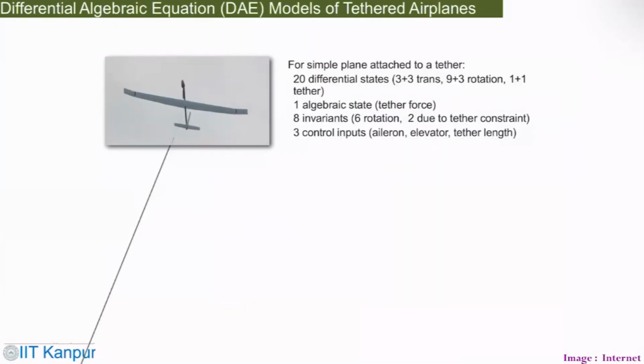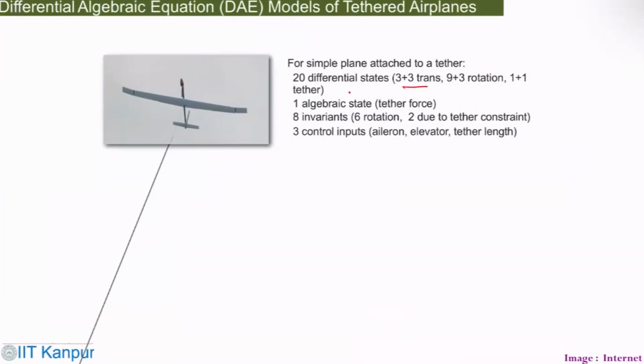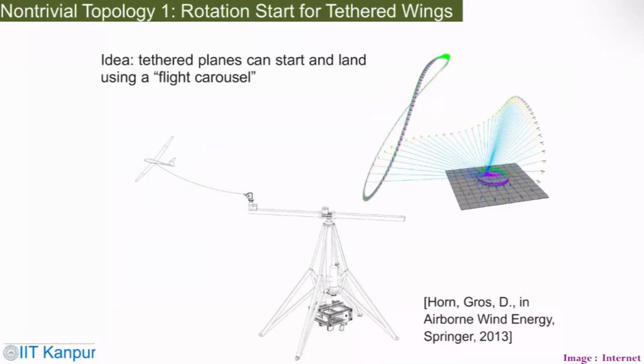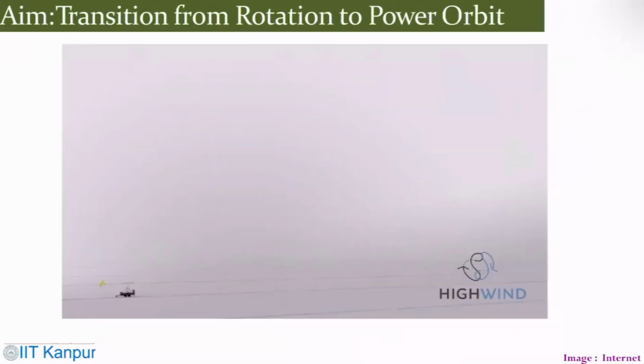These are the industry players, and there is a book one can look at on airborne wind energy. For a simple plane attached to a tether, you have 20 differential states. You connect with the tether, and then it goes in a loop, or it goes around the system in a particular path. Finally, you extract the power. So this is what happens in a high wind picture, the rotation to power orbit. So they are going to fly this thing.